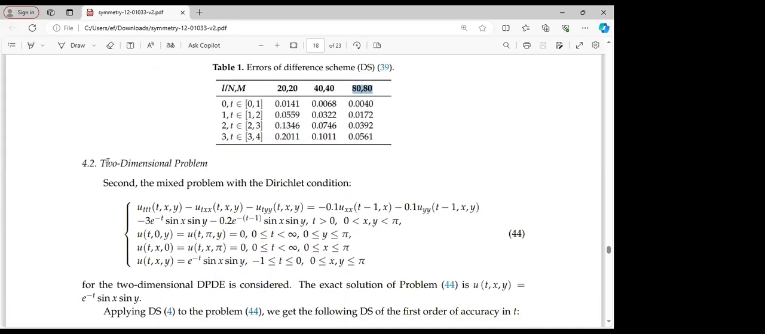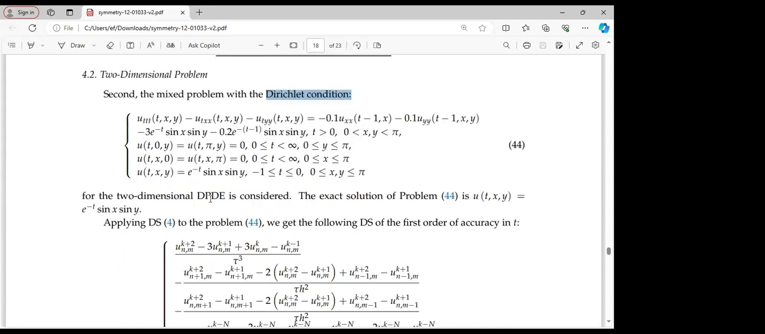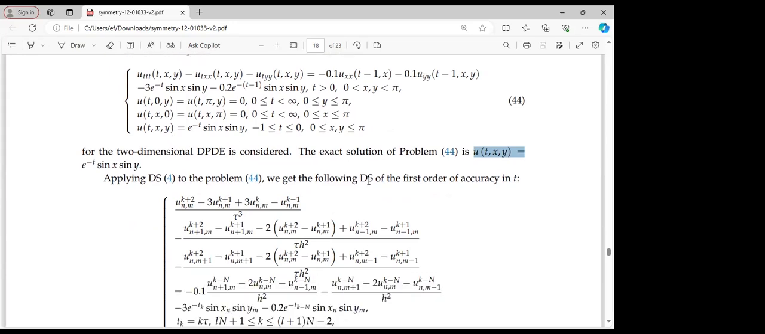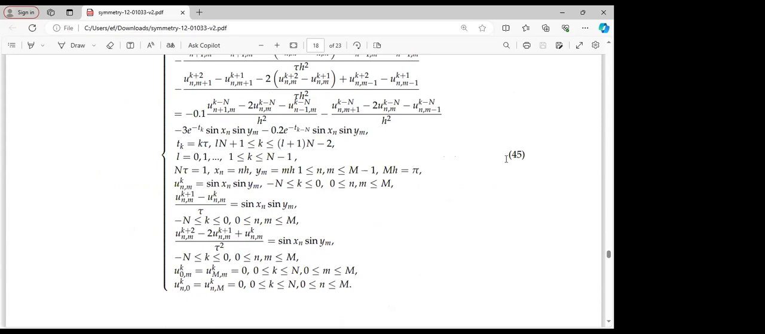Also, when we proceeded to the two-dimensional problem, which focused on the mixed problem with the Dirichlet condition, we followed a similar procedure, though we have the exact solution of problem 44 to be u(t, x) equal to exponential minus t sine x sine y. If we apply the difference scheme that we developed to system 44, the mixed problem with the Dirichlet condition, we get the difference scheme of the first order of accuracy, which is system 45.